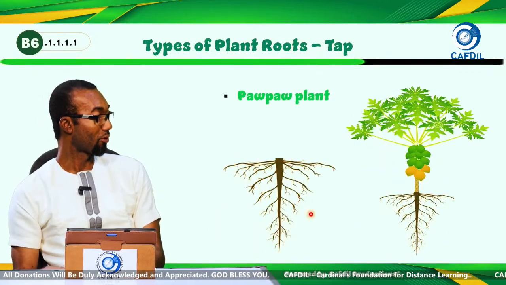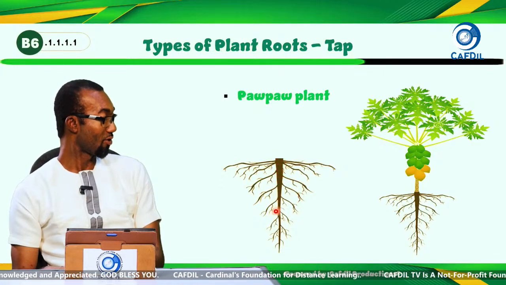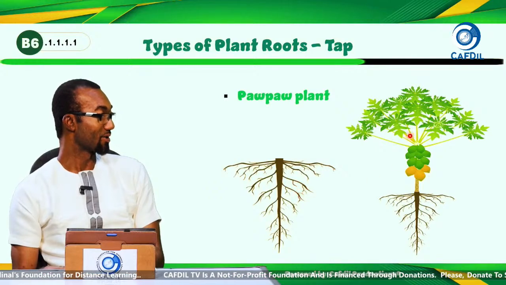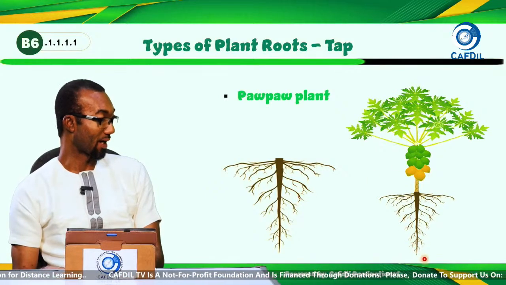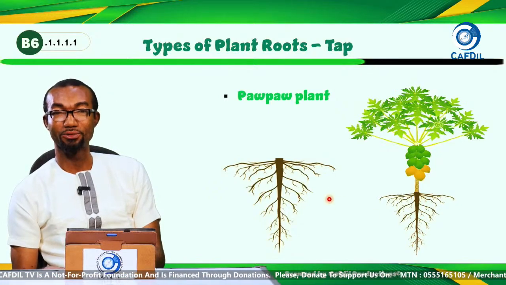And this type of plants that give us this food, beans, has tap roots. We also have pawpaw. This is the root of a pawpaw. You see, it has a long root here, and then the side roots are here, and then the root hairs are also here. So a pawpaw plant also has tap roots.